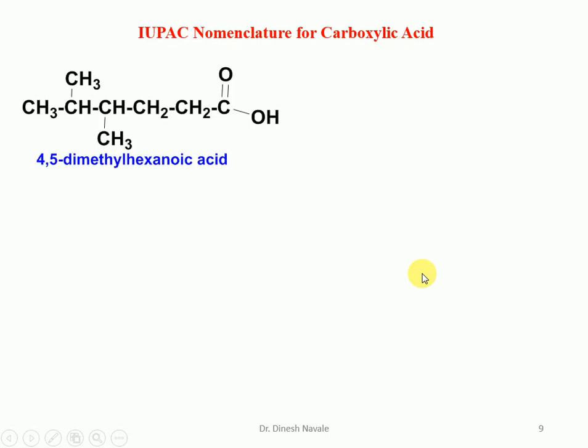So the next structure is there. We have to always give the lowest possible number to the functional group. So for the carboxylic acid, we start with number 1, 2, 3, 4, 5, 6. 6 carbon atoms, so hexanoic acid. And 2 substituents are present, which are methyl at carbon number 4 and carbon number 5. So we mention it as 4,5-dimethyl. That di should be utilized as the prefix. So 4,5-dimethylhexanoic acid is the nomenclature.